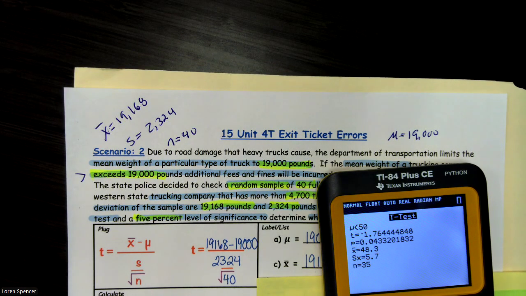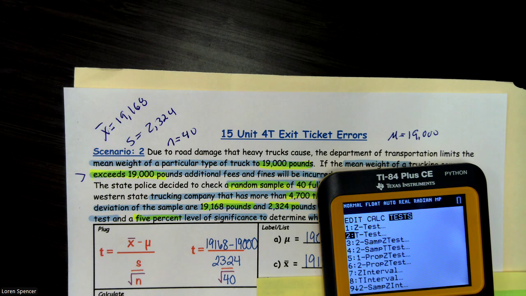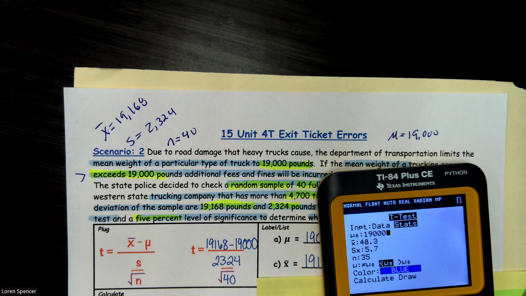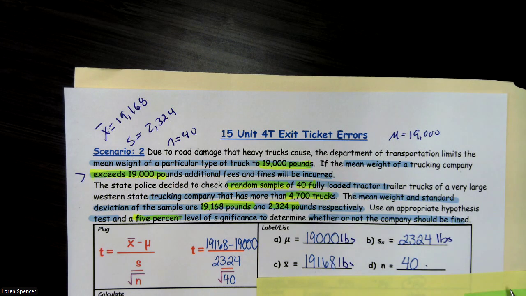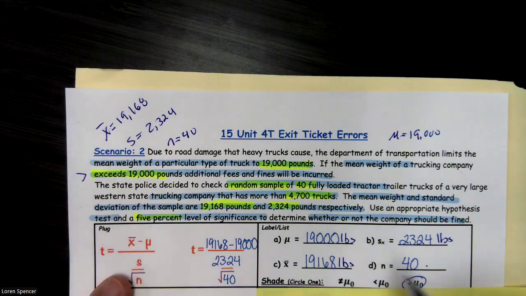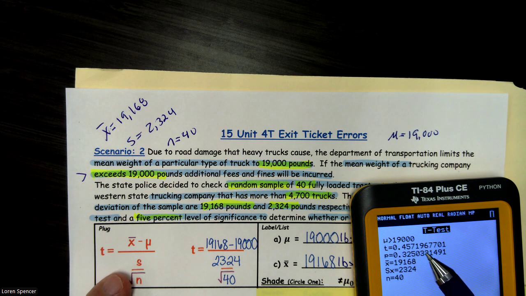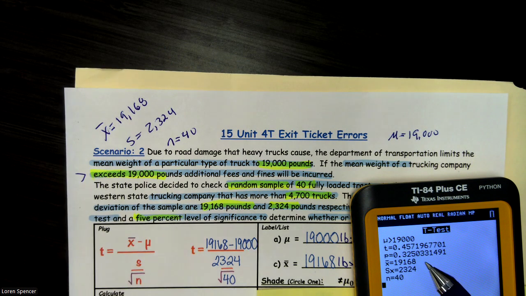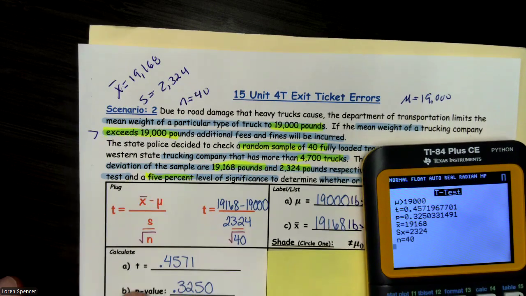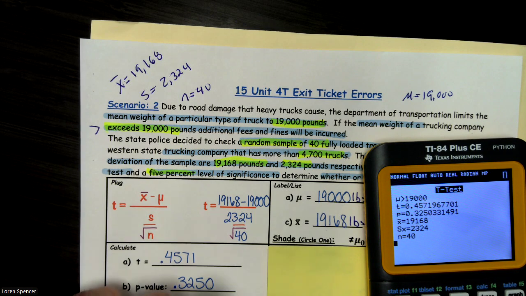So let's go ahead and run this test. This is going to be a stat test, t-test, and we have a mean of 19,000, a sample mean of 19,168, sample standard deviation of 2,324, and a sample size of 40. We want to know if it exceeds, which is a greater than. And we end up getting a t value of 0.45 and a p value of 0.325. Well, that's a pretty large p value.